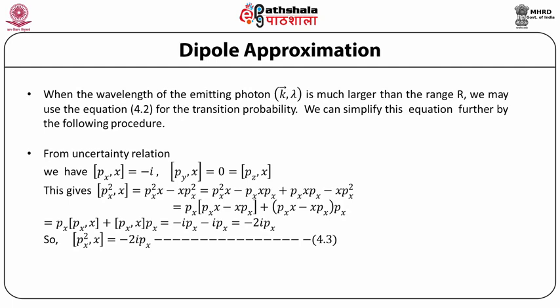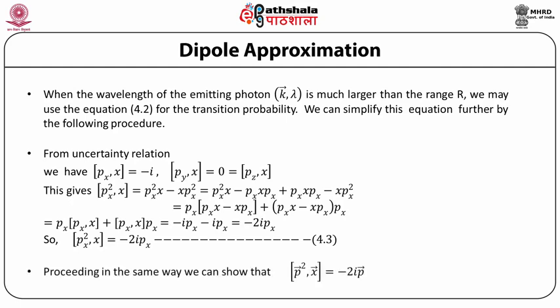So this simplifies to px [px, x] + [px, x] px, which is −2i px, and so the commutator of px² with x is equal to −2i px.